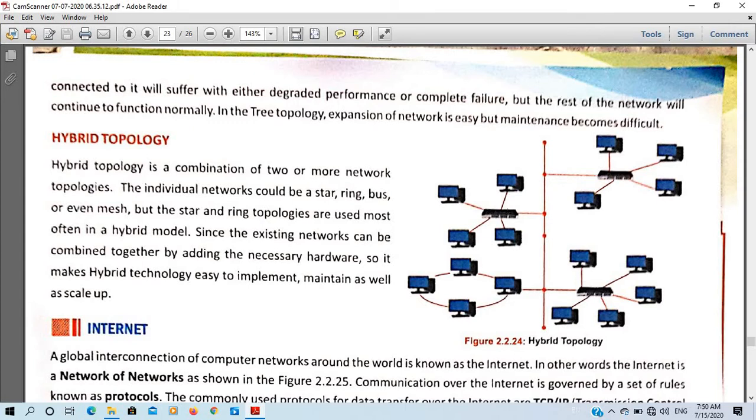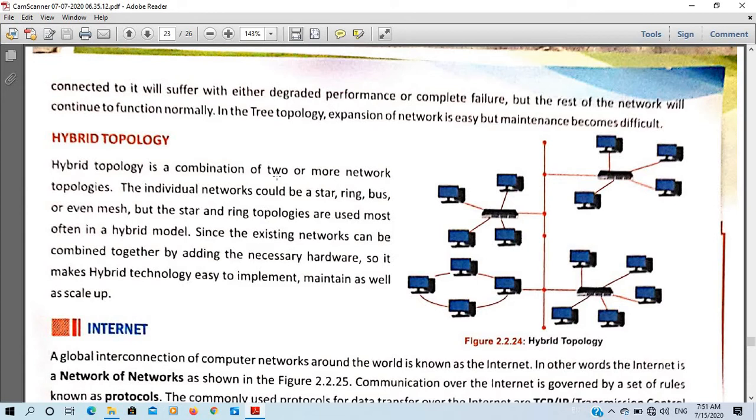We will say that for transmitting TV signals we use hybrid topology because it is a combination of two topologies. We can see in our locality TV cables come like this, and the signal gets transmitted to our homes, in our neighborhood, with the help of some devices in the center. So generally it is the combination of star and ring topology. So we can write our answer: the topology used in transmitting TV signals is hybrid topology.